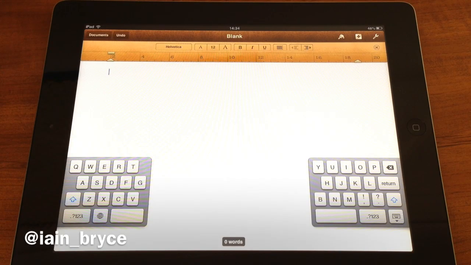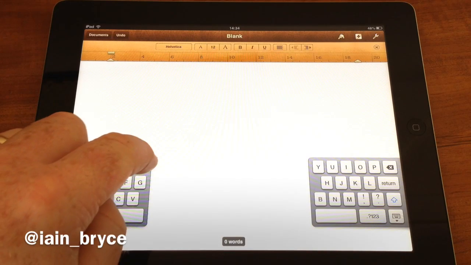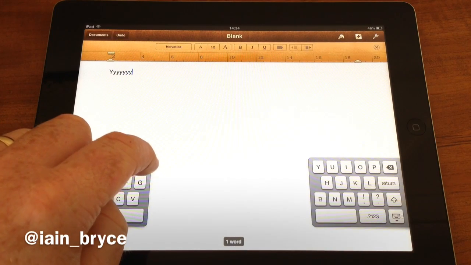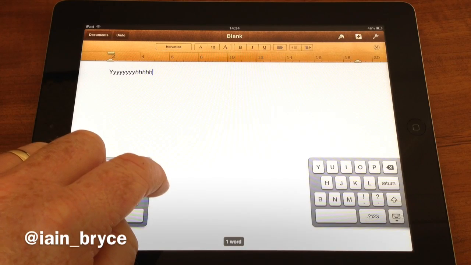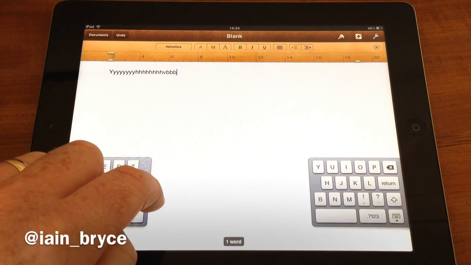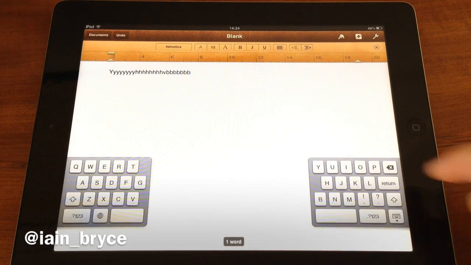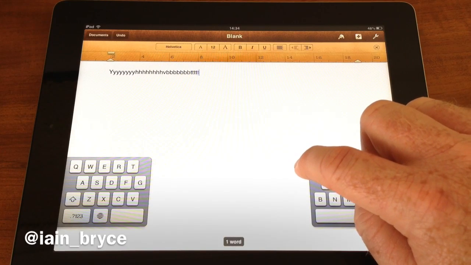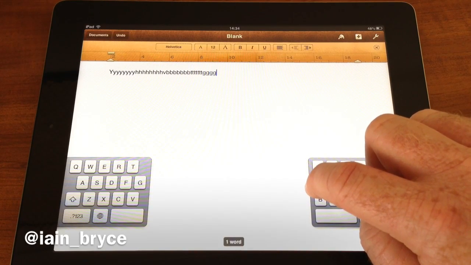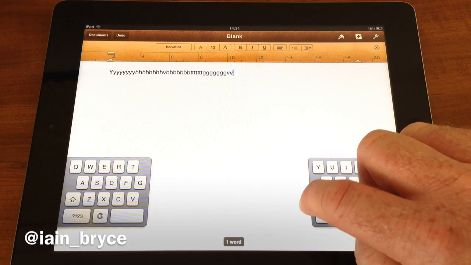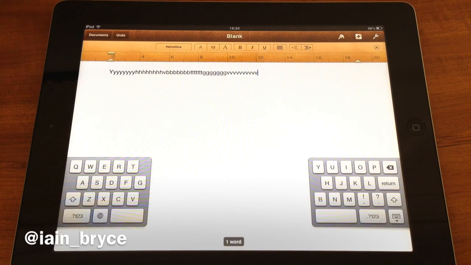Let's look at where the hidden keys are located. The hidden keys are next to the T, G, V, Y, H and B. If I tap next to the T, I should get a Y, and next to the G is an H, next to the V is a B, on the other side next to the Y is a T, next to the H is a G, and next to the B is a V. So that's how to find the hidden keys on the split keyboard.